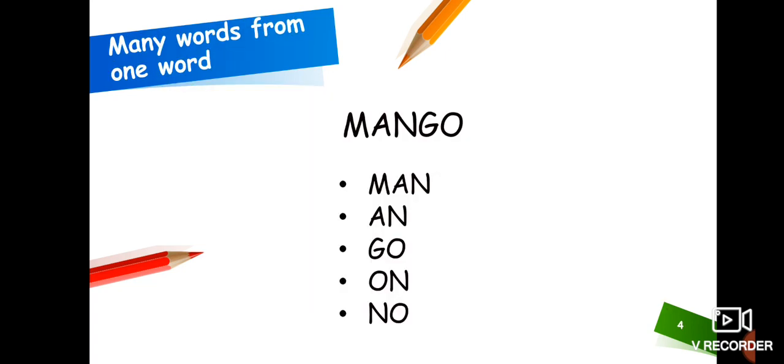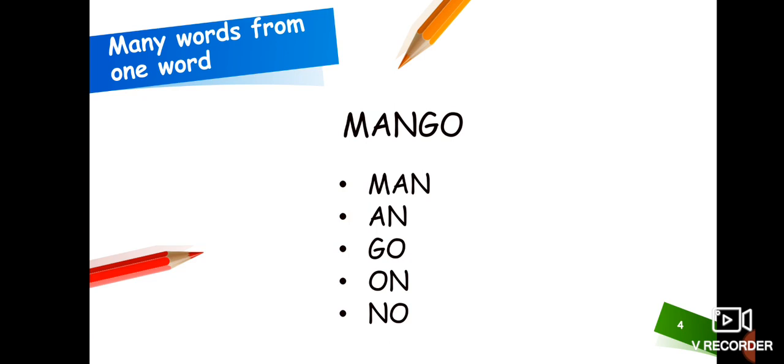Now we will learn one more topic. We can make many words from a single word. Means we can make a big word into small words. For example, what is the word here? Mango. From the spelling of mango, we can make 5 different words. First one is man. Next is an, go, on, no. But you can't make ma, mn, ng because they don't make any sense.